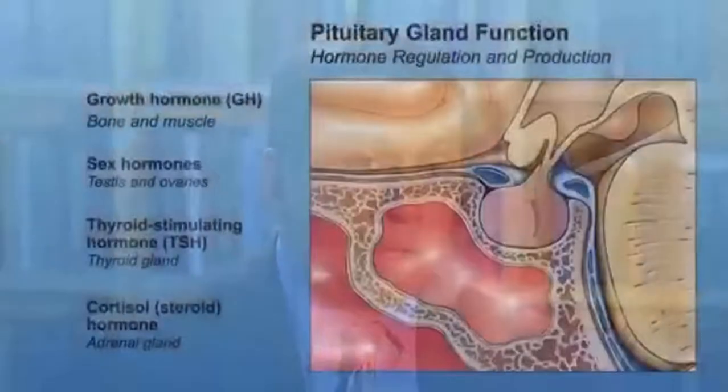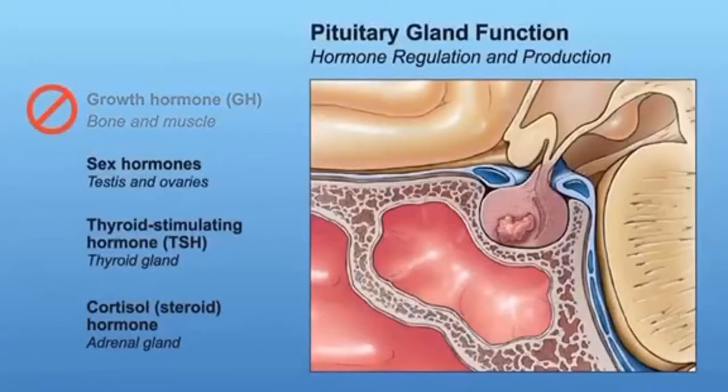Typically the first hormone that's lost is growth hormone, hence why in kids, short stature is one of the most common symptoms that develop. However, after puberty, we don't grow any taller. And so even though most adults will lose growth hormone, they'll be asymptomatic.